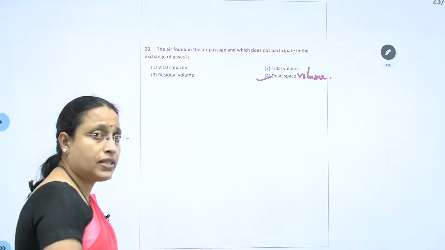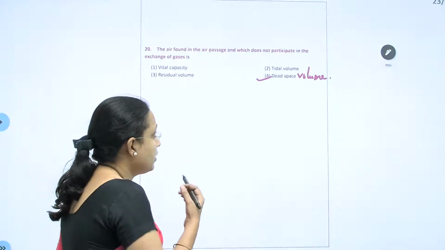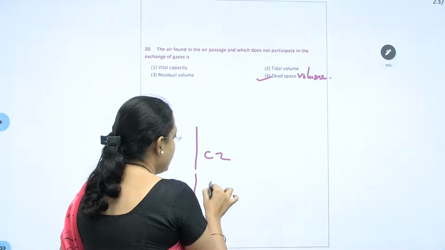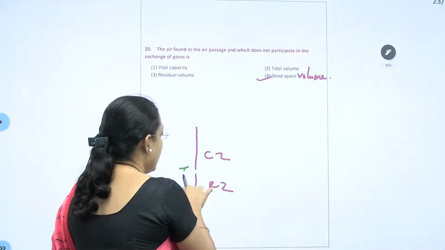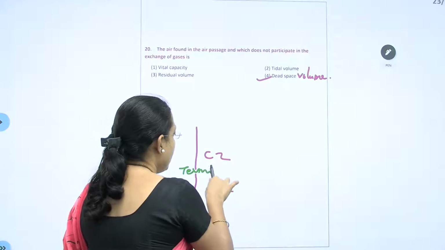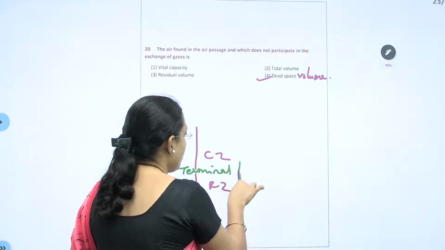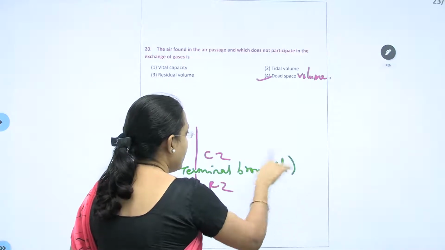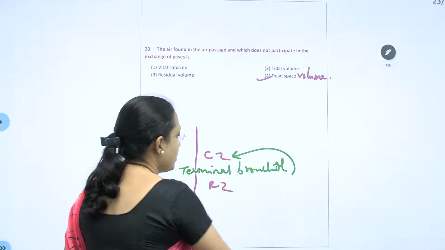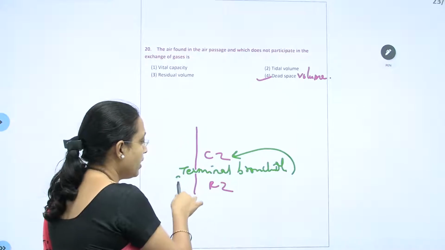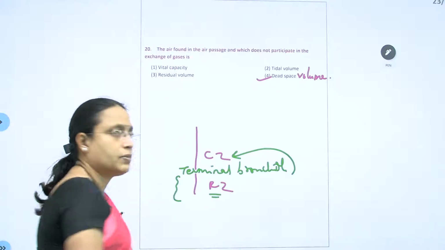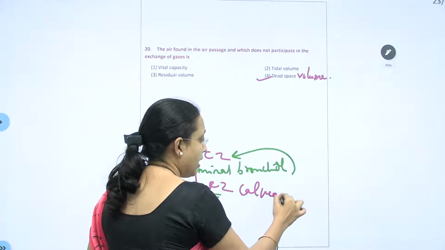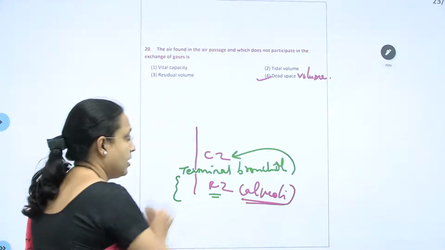What is dead space volume? There are two zones, the conducting zone and the respiratory zone. The terminal bronchiole, which I already explained previously, comes under the conducting zone, whereas the remaining ducts come under the respiratory zone. And here the main part is the alveoli that is exchanging.